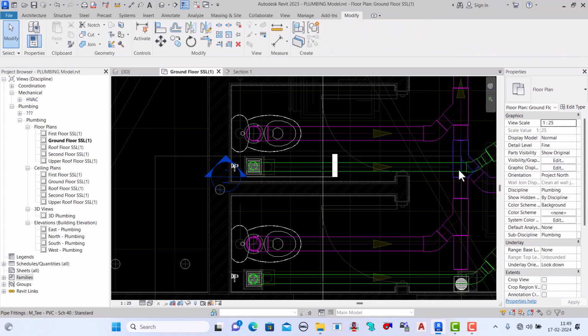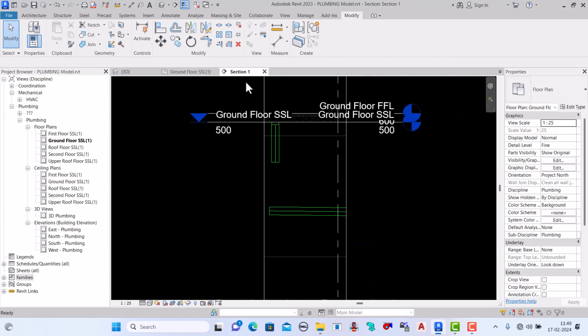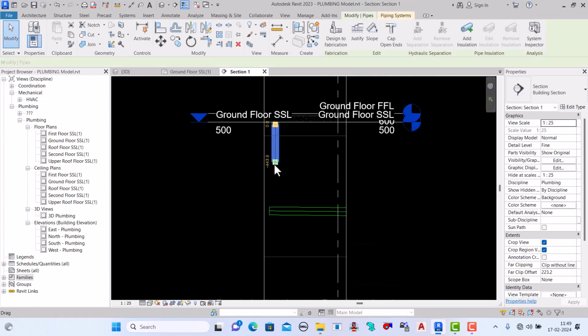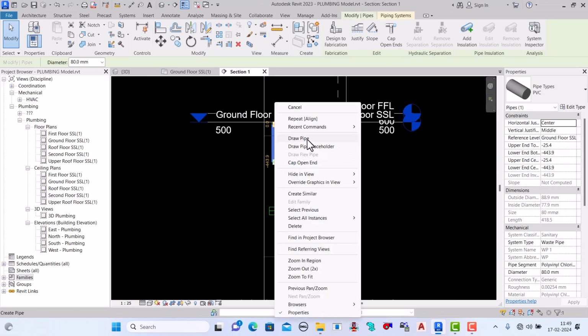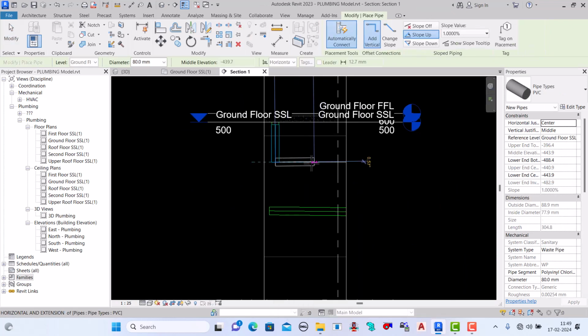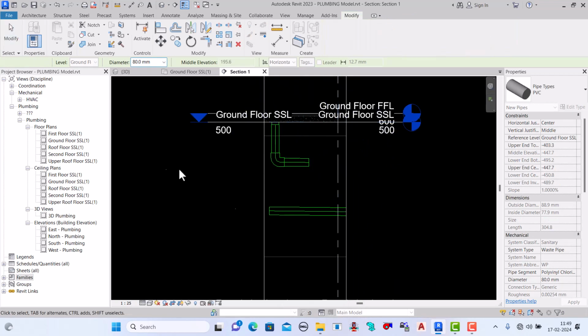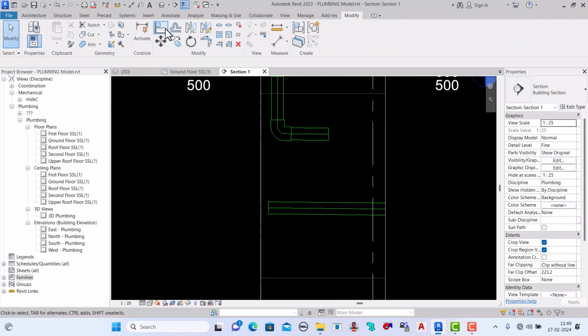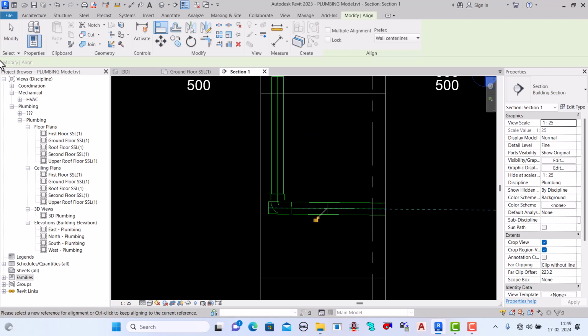Here this side is the down, this side is the up. Now here the draw, and this side will be downside, right? So we'll select the downside, click. Now we can make the align from this point to this point. It's aligned, okay.